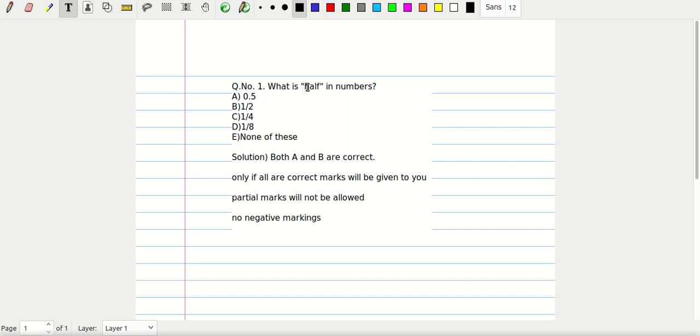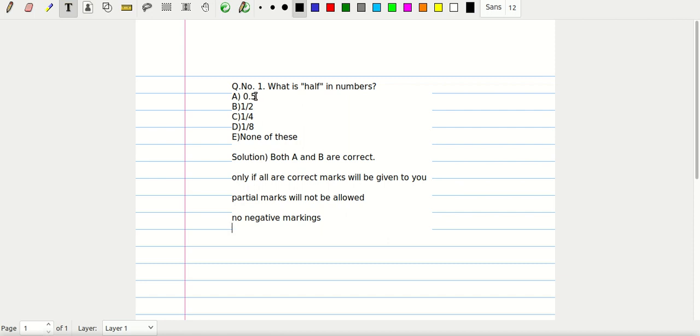Now, what is half? We know that the answers are 0.5 and 1 by 2. You should choose both A and B as correct. They have said that only if all correct options are chosen will you be rewarded the mark. If A, B and C were right, you would have to choose all 3. Otherwise you will not be rewarded any marks.